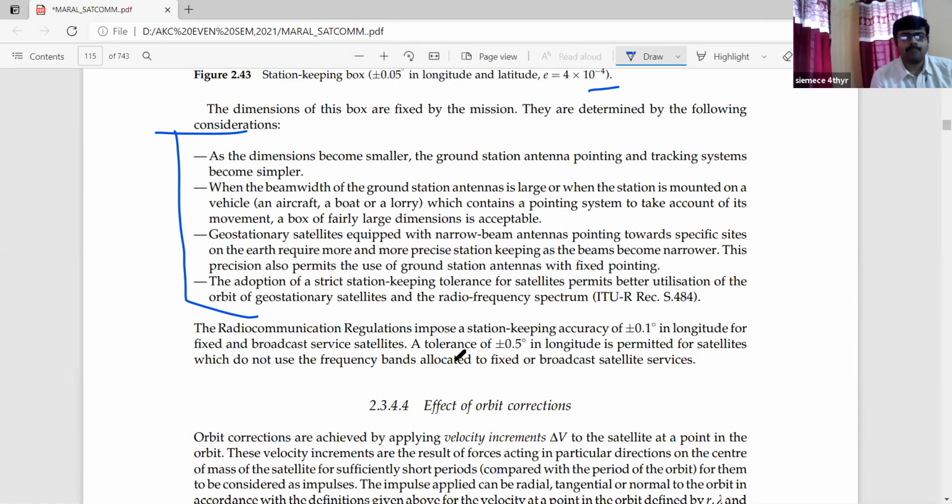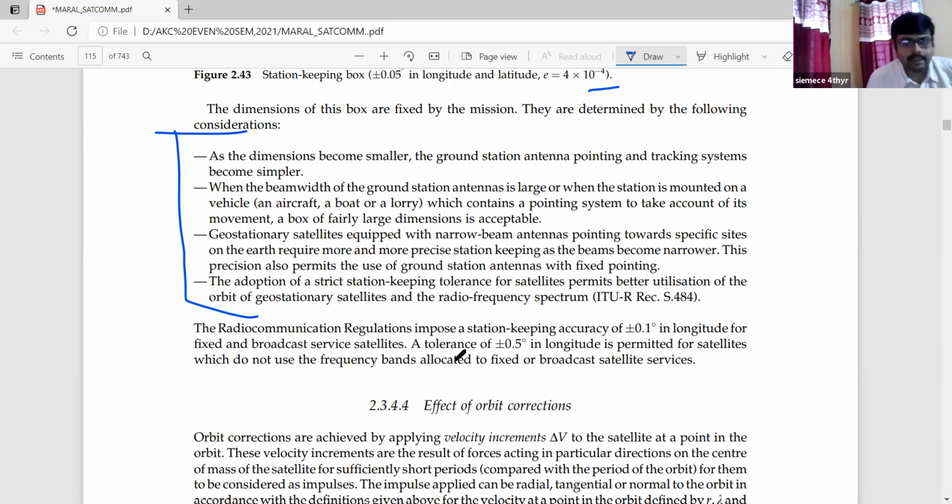This precision also permits the use of ground station antennas with fixed pointing. And the last point, the adoption of a strict station keeping tolerance for satellites permits better utilization of the orbit of geostationary satellites and the radio frequency spectrum. Obviously, depending on the different types of radio frequency spectrum, the allocations are there.